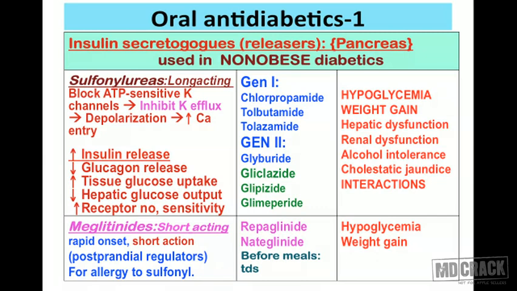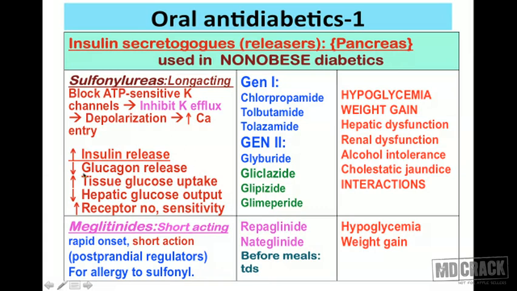So coming to the effects of the sulfonylureas, they increase the release of insulin, they decrease the release of glucagon, they help to increase the tissue glucose uptake, so the tissues will be taking the glucose, then they inhibit the hepatic glucose output so that the glucose is not brought to the systemic circulation by the liver, and they help to increase the receptor number, that's insulin receptor number, as well as the sensitivity of the insulin receptor.